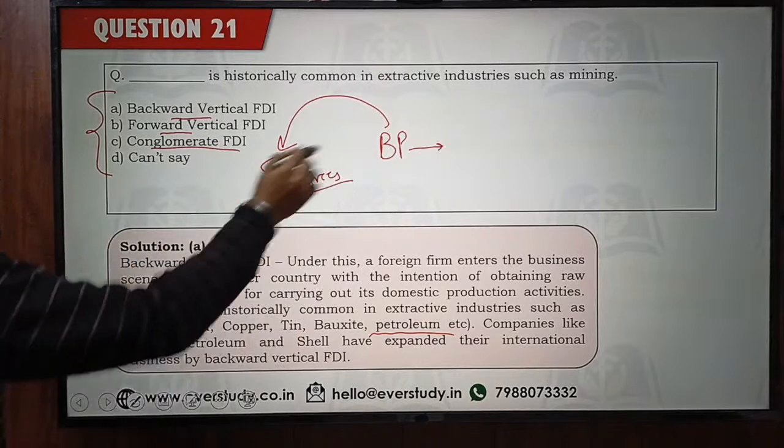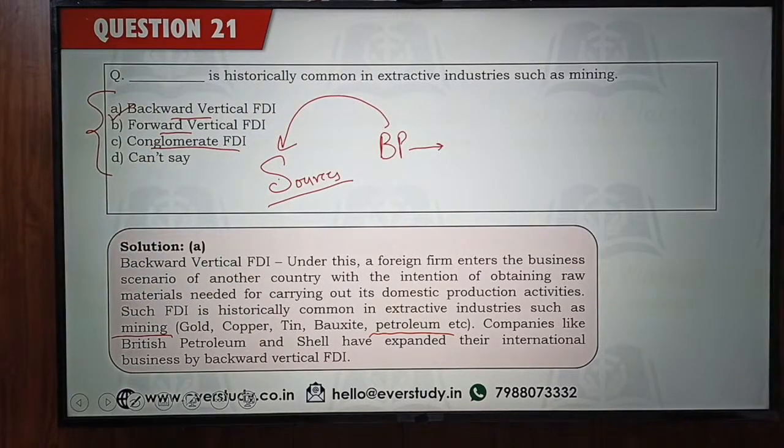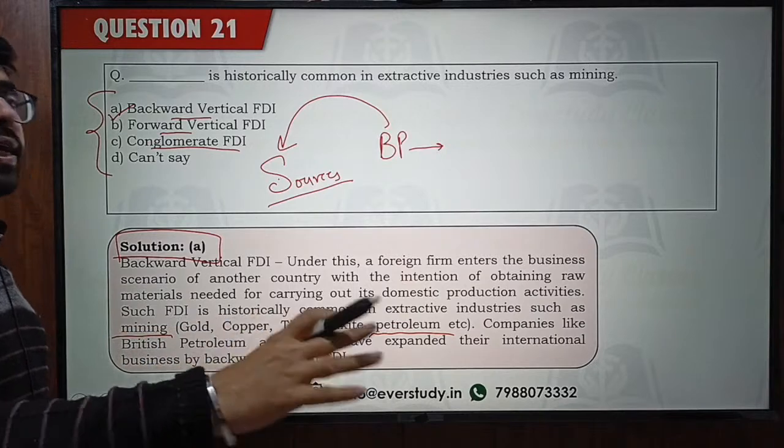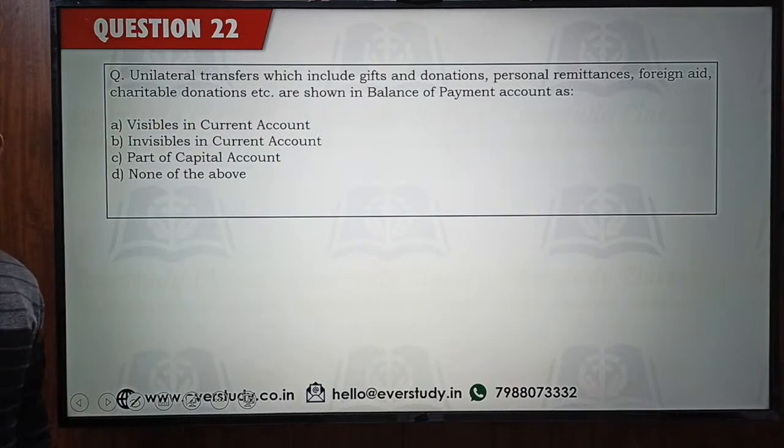It would go back to the sources of production, and this backward going is your backward vertical FDI. Okay, this is your backward vertical FDI. So that's why the answer is option number A, because these companies want to secure the raw material. They want to make sure that their end product is readily available to the public. So that's why it is backward vertical FDI. Right. Absolutely, backward, related to input.